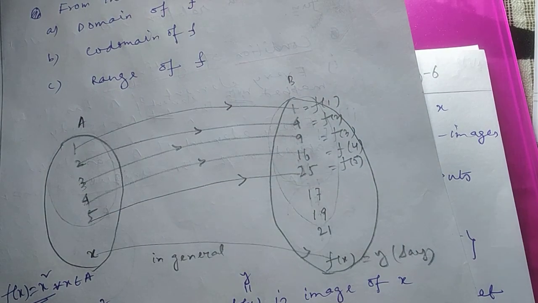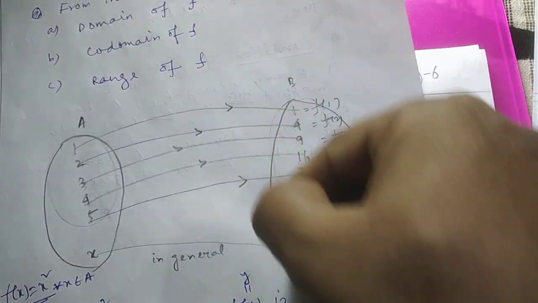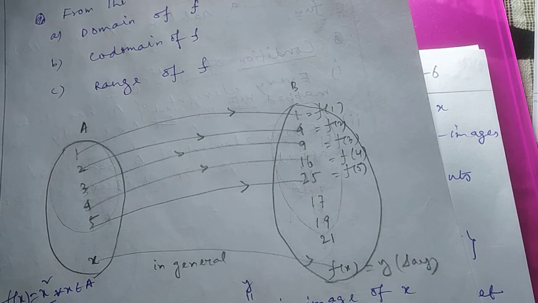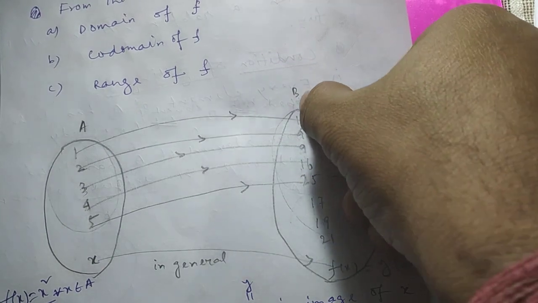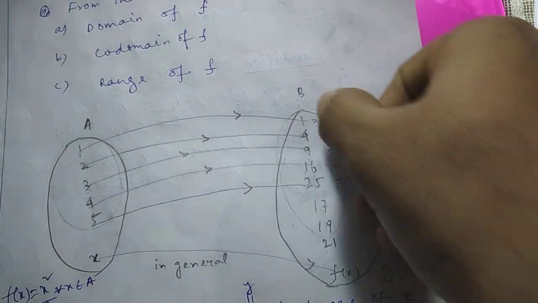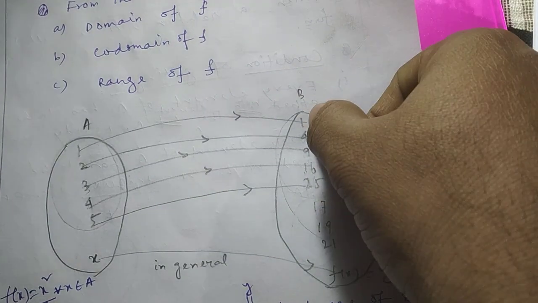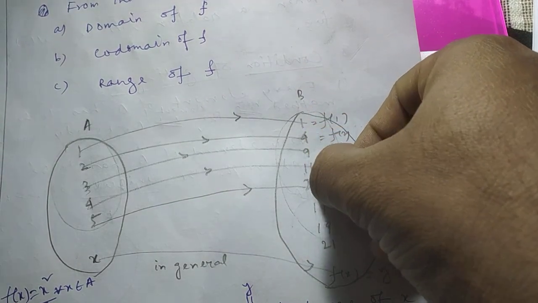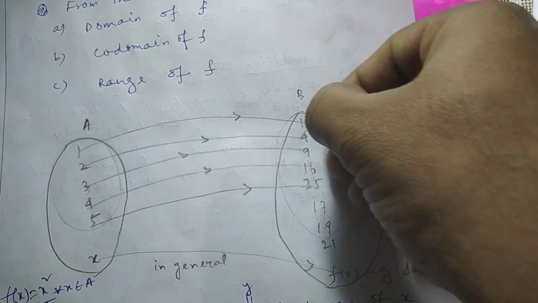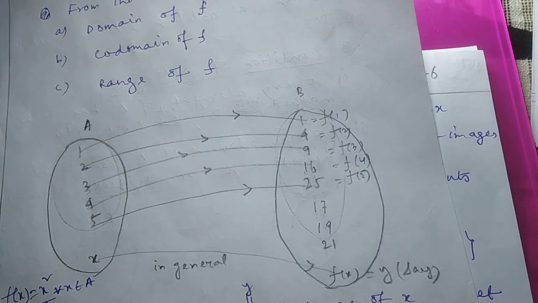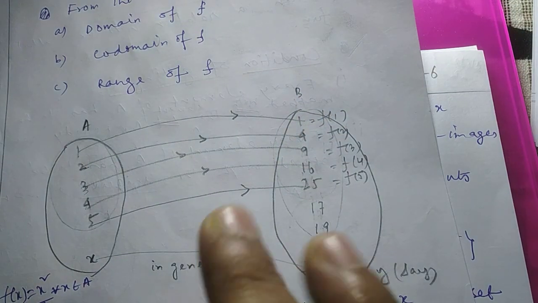These are extra. But the total set B is called the codomain set. And in set B, taking those who are mapped, 1, 4, 9, 16, 25, and making a set with them, it is called the range. Understood or not?